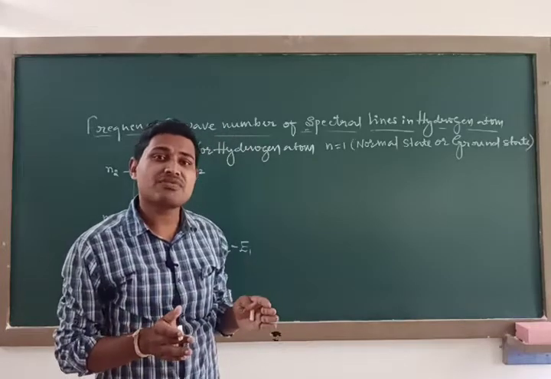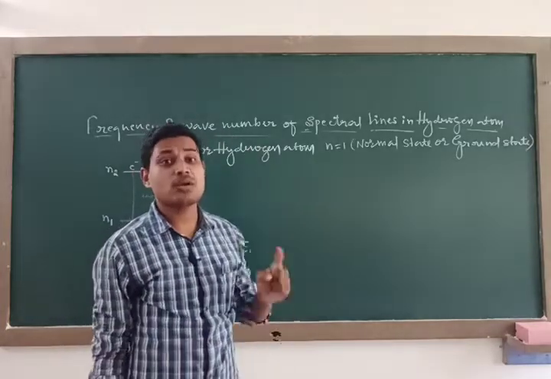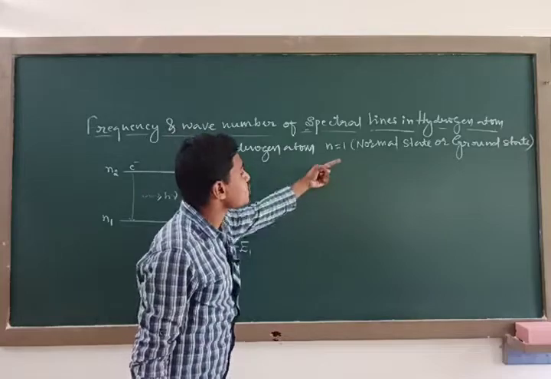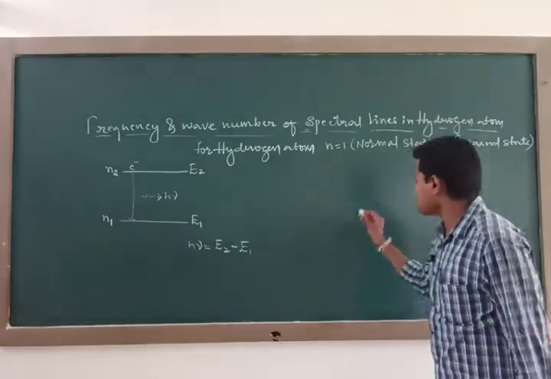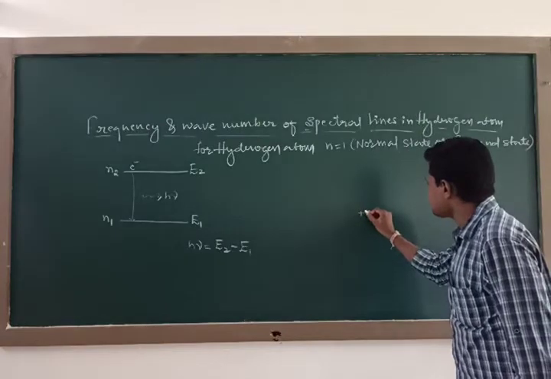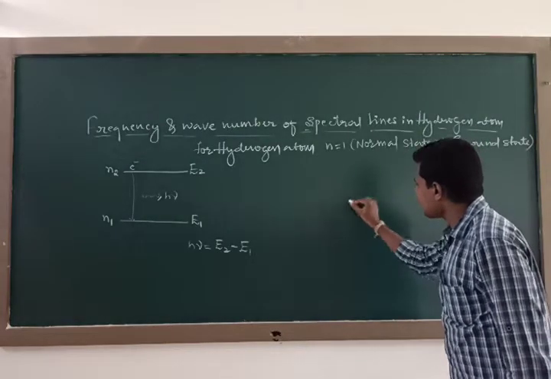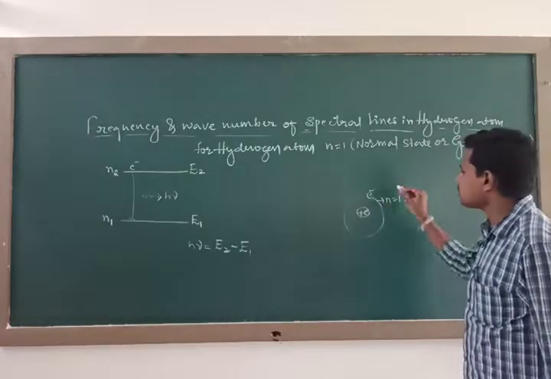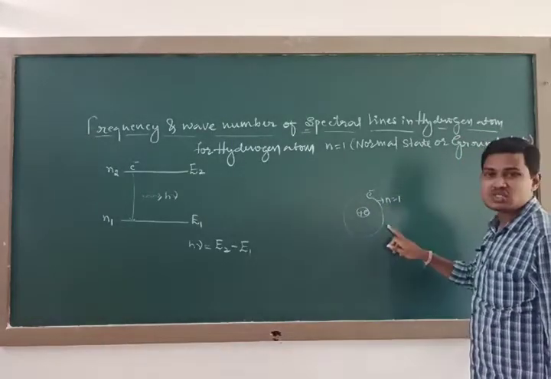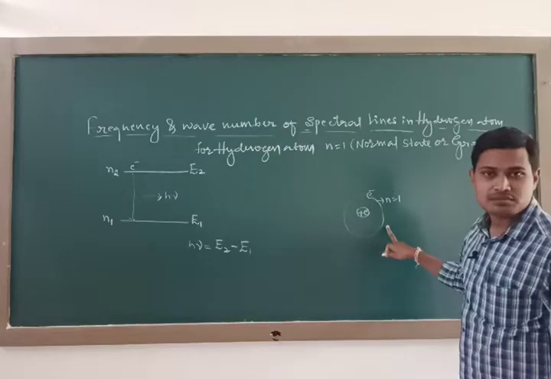Suppose some amount of energy is absorbed by the electron in the normal state, then it is going to be excited to a higher energy state. Whenever the electron is revolving around the nucleus in the first orbit, n equal to 1, it is called the normal state or ground state of an atom.